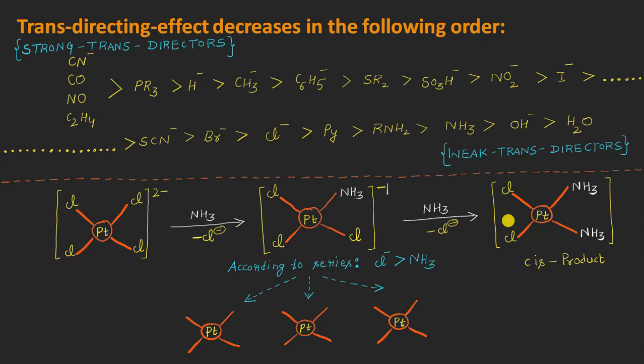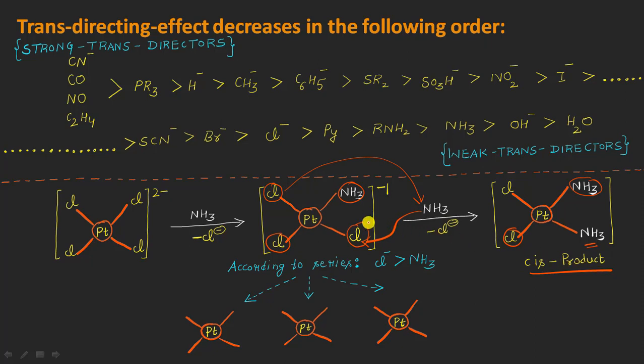It will be this here, right? So in this case, what is happening is that the chloride is present as it is here, the ammonia is present as it is, and this chloride ion is directing this ammonia to occupy a position trans to itself, which is actually this position here, right? So you can see here that the chloride is being replaced by this ammonia, which is now present in this way, resulting in the formation of a cis kind of product, okay?